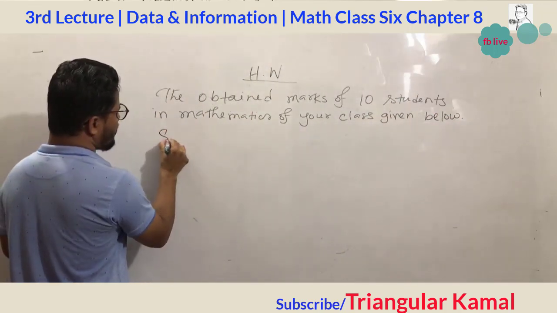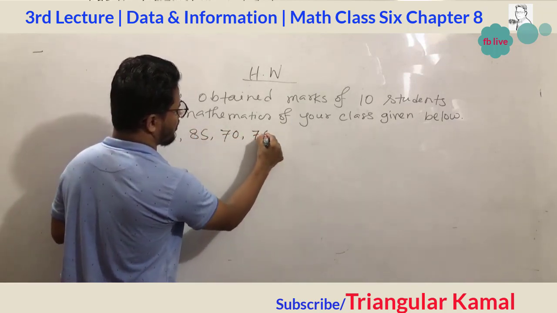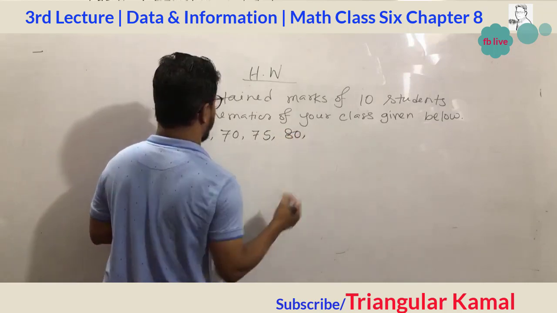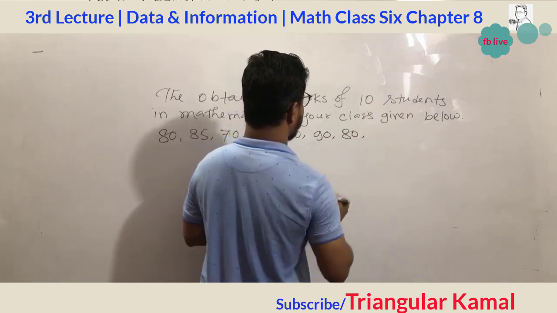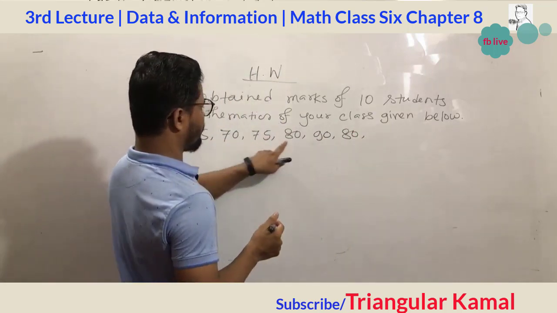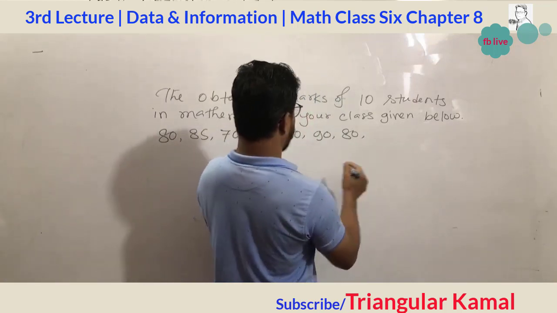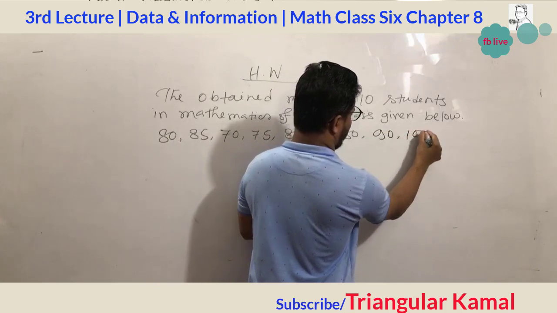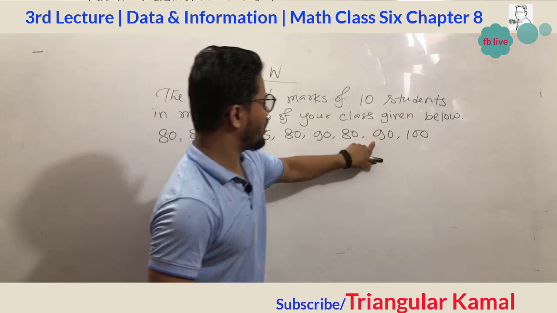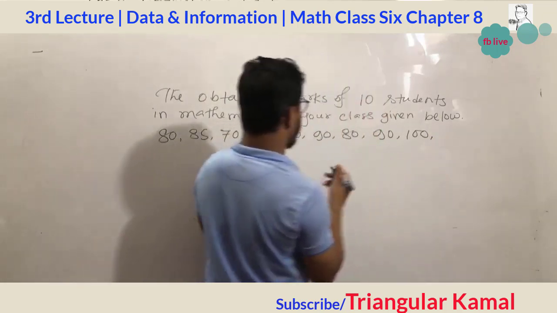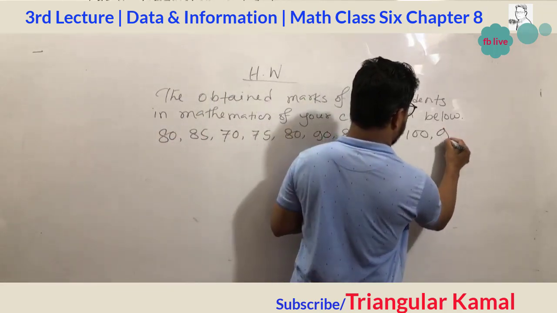80, 85, 70, 75, 80 and 90, 80, and 80, 70, 90 and 100, and then finally this one 80, 80, 75, 90 and this one is 90, 80, 80.